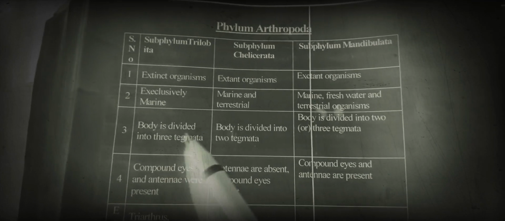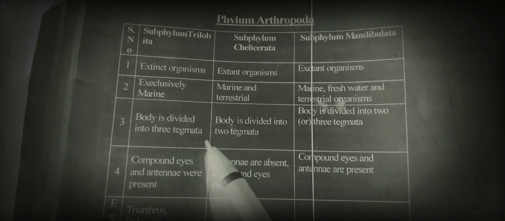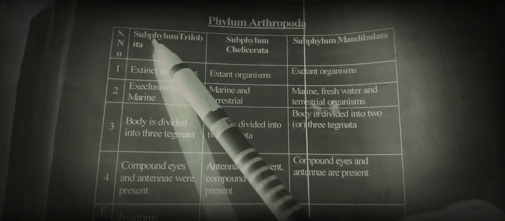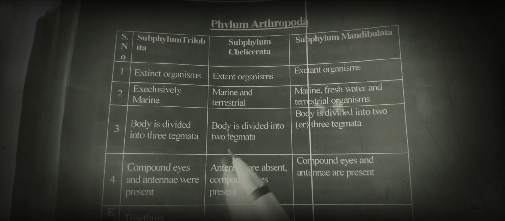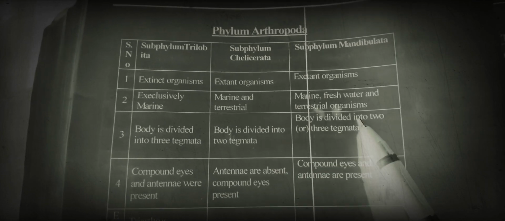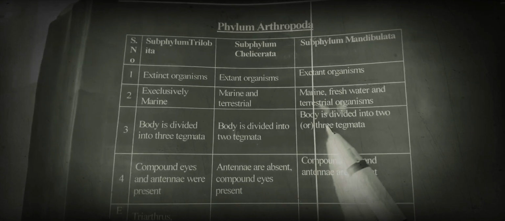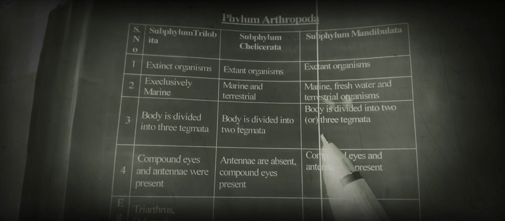Here the body is divided into three tagmata. Here the body is divided into two tagmata. In mandibulates, the body is divided into two or three tagmata.